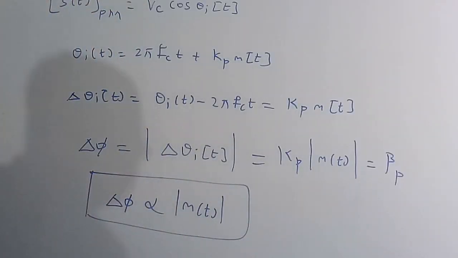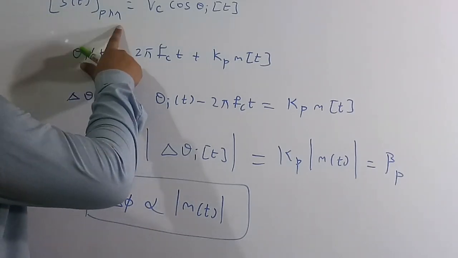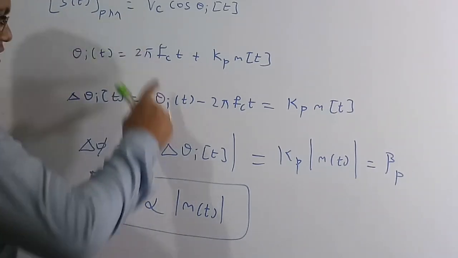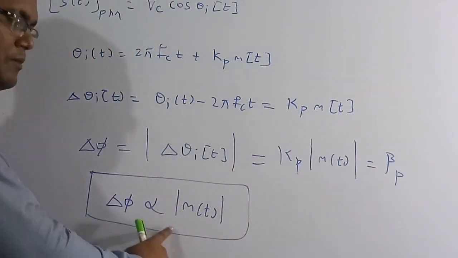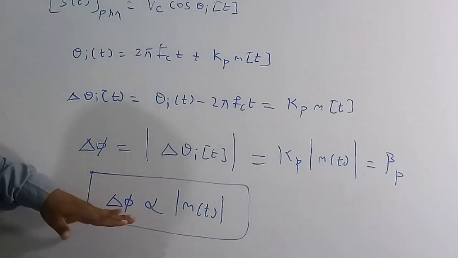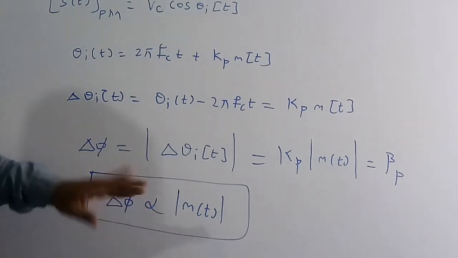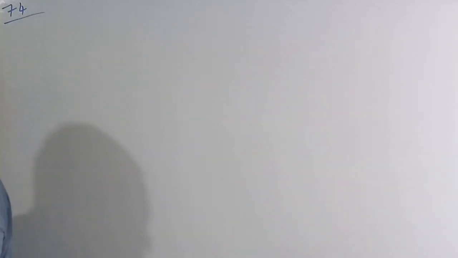So we can conclude that this delta phi, the phase deviation in phase modulation, is directly proportional to the peak value of the message signal. The phase deviation in PM depends only on the message signal peak value. Now we are going to solve the 74th question.